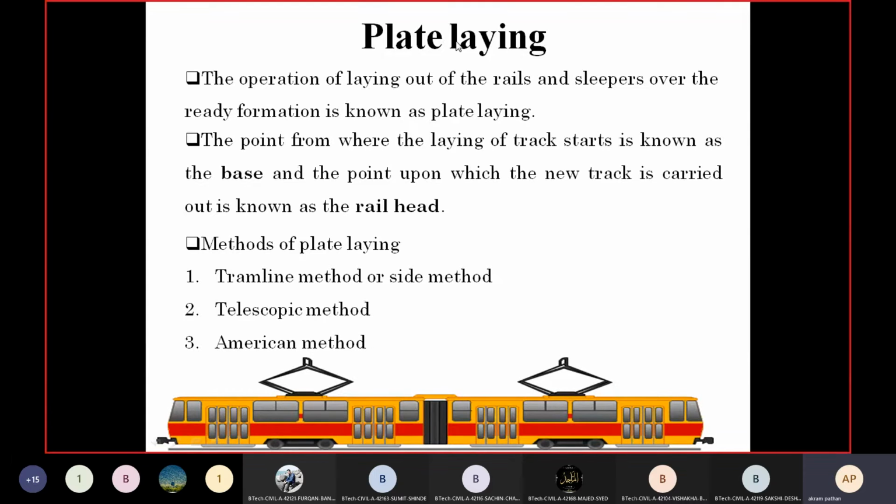Now as far as plate laying is concerned, we have three methods by which we can carry out the laying of the rails and the sleepers on the ready formation. The first is the tramline method, or we call it the side method. Then the second method is the telescopic method, and the third is the American method. So these are the three methods by which we can do the plate laying work.